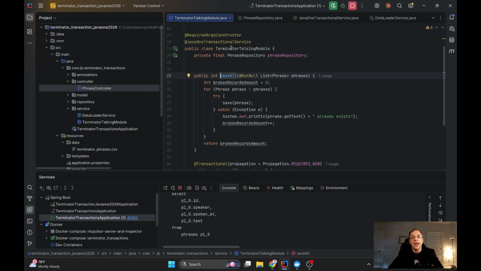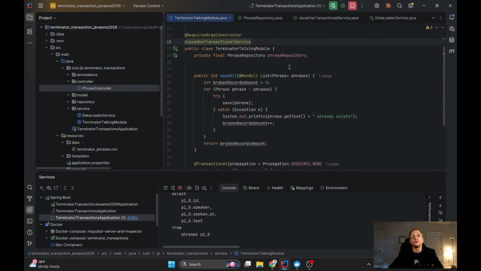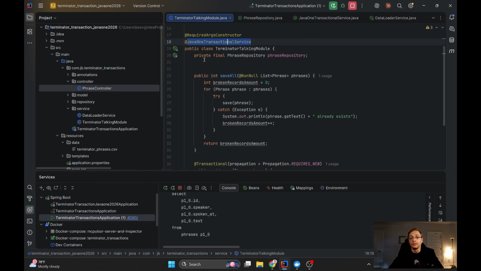Soon it will come. Another annotation I have here, Java 1 transactional service, and it actually is a composition of service and transactional of Spring with some changes: the default timeout is different, and required as a default. But no matter. Now, instead of using 2 annotations each time when I want a transactional service, I'm using the Java 1 transactional service annotation, and Spring understands it perfectly. Okay, it will not ignore your annotation in case it contains the Spring annotation inside. All of the Spring mechanisms know to do that. Now, most of them.